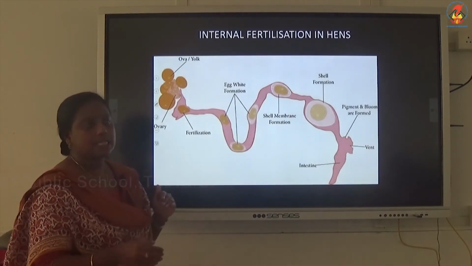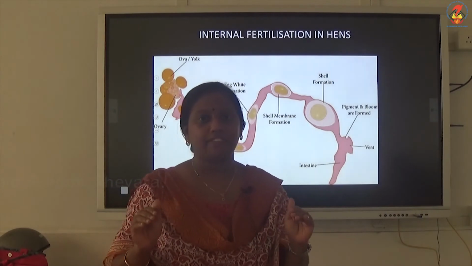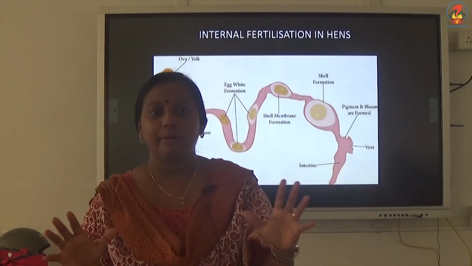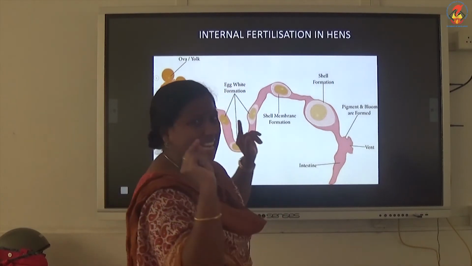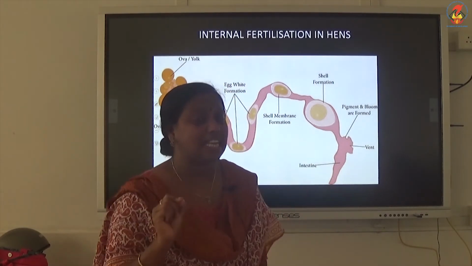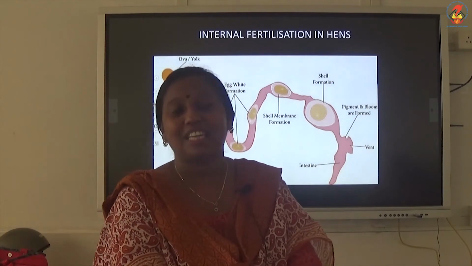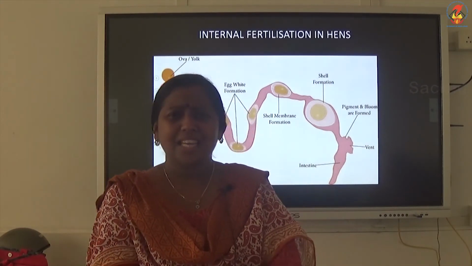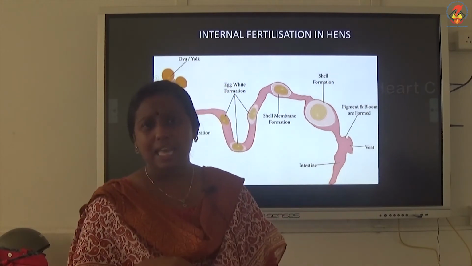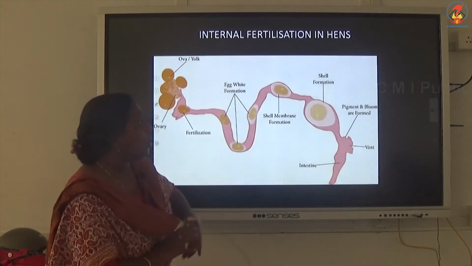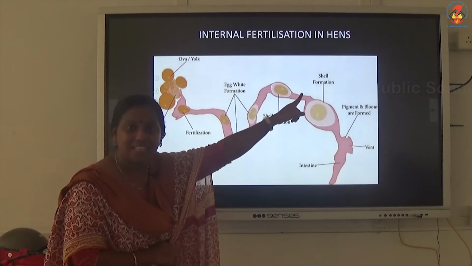Okay. Next, you understood what internal fertilization is and all the development of the embryo, everything we studied. Right now, we are going to study one example of internal fertilization, which occurs in a hen. It is a little bit different from other organisms. That is why we are taking it as an example. Now, internal fertilization in hens.